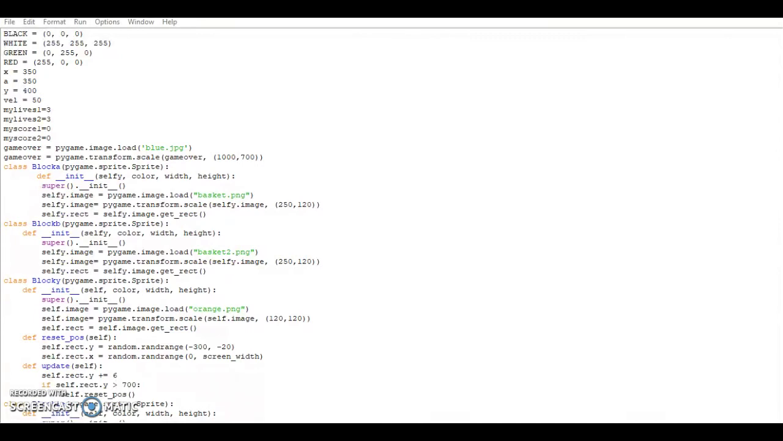The next code means the image will reset when it reaches the bottom of the screen. Do this again for apple, star, bomb, and the other different images.